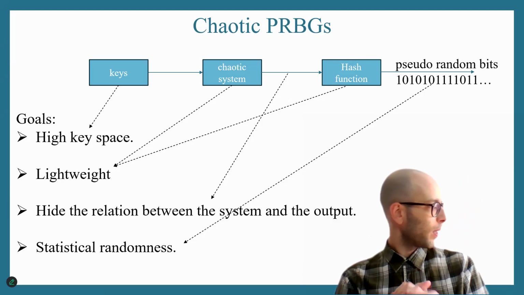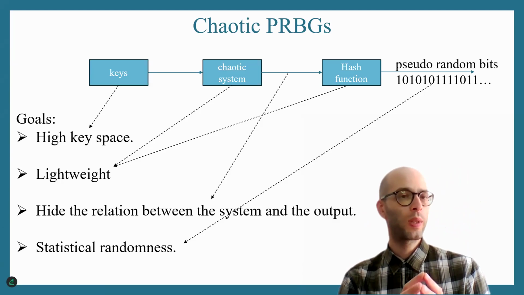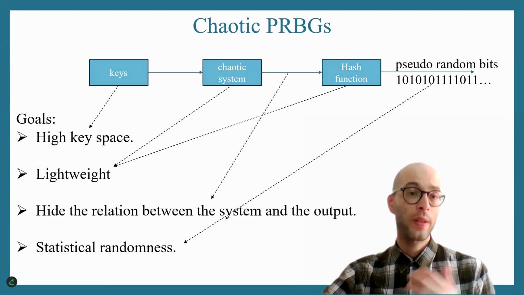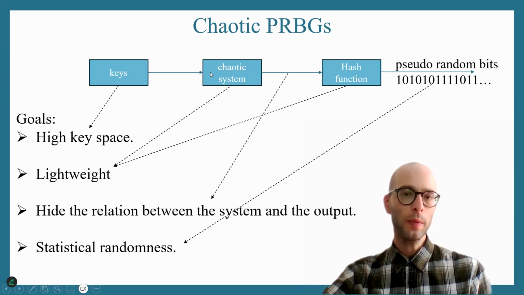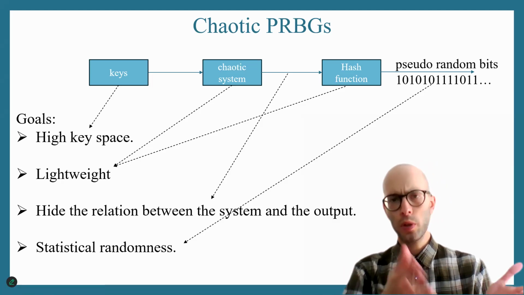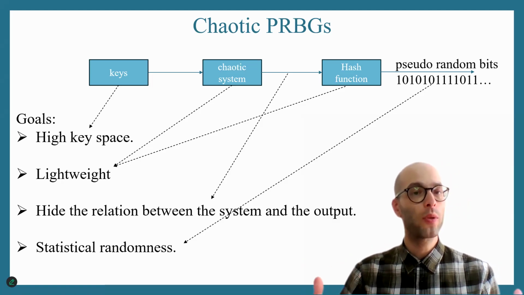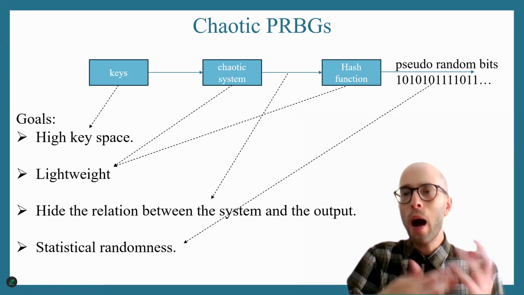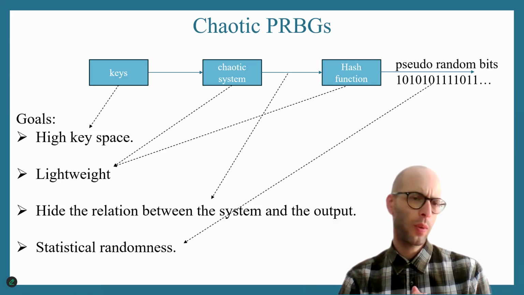How do they work? Okay, they work like this. We have a chaotic system at hand. So first we set the parameters of the chaotic system, initial conditions and parameter values. These are the keys of the system. Okay. And then we simulate the chaotic system. We obtain a solution from this chaotic system. And then this solution, which is basically a time series, is passed through a function. This is called the hash function. And the function, through some algorithm, through some methodology, outputs in each iteration a collection of random bits or random numbers, depending on what we like.